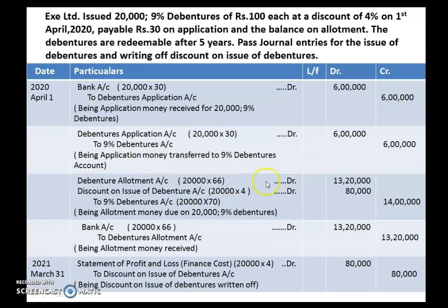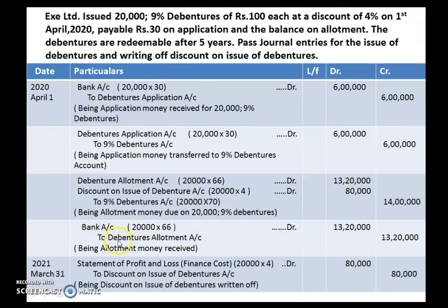So 66, that will give you 13,20,000. 20,000 into 4 rupees is the discount, so 80,000 is the amount. And to 9% debenture account, making the total of this, or you just go for 20,000 into 70, that will give you 14 lakh. Okay.